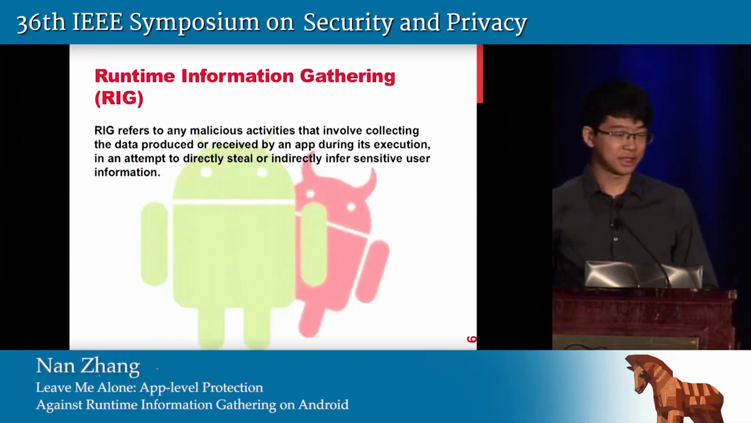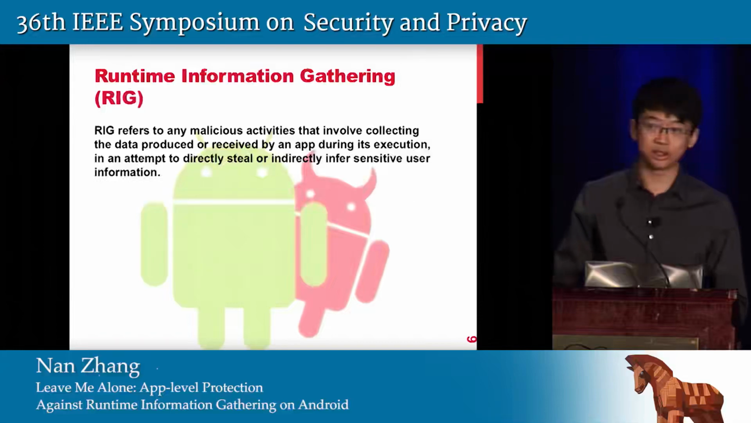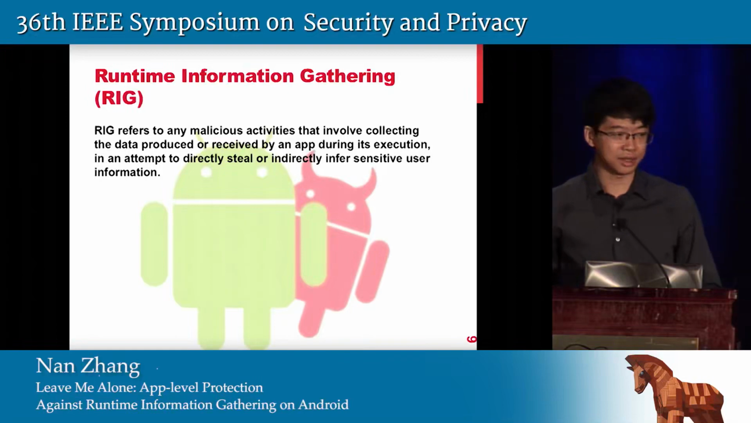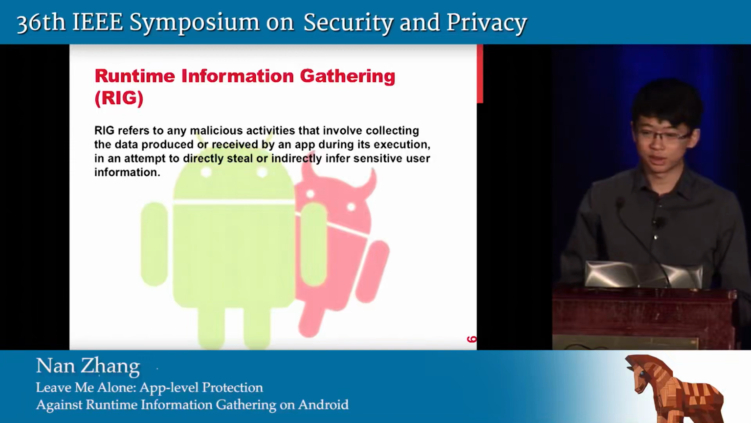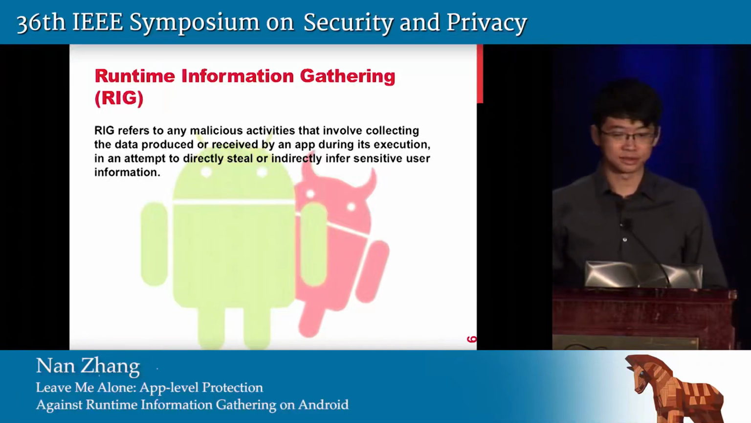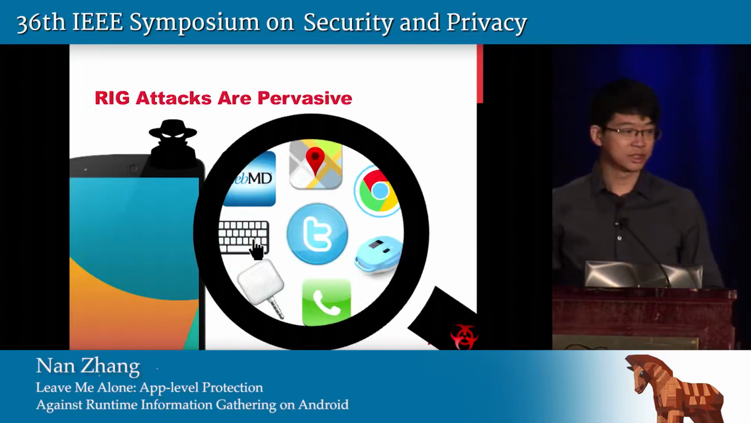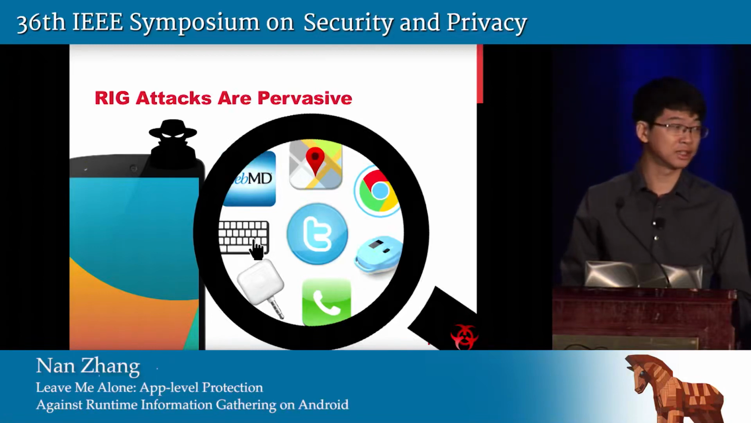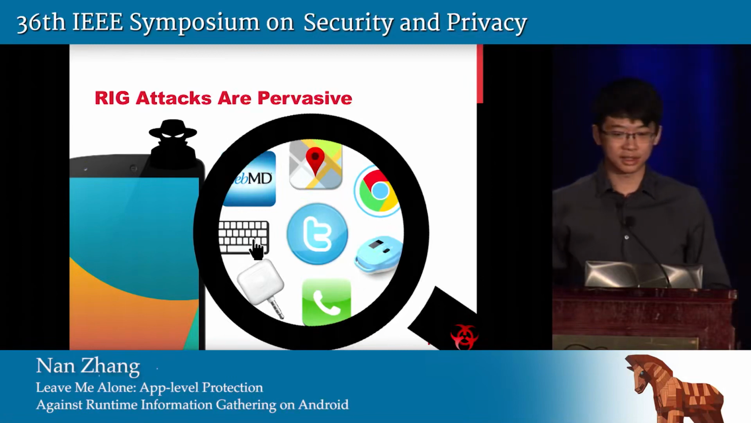So we define all such attacks that directly steal or indirectly infer sensitive user information at the victim app's runtime as runtime information gathering attacks, or RIG for short. To successfully deliver a RIG attack, the malicious app needs to run side by side with the victim app, collecting its data. A lot of researchers have proposed RIG attacks, and most of them are of high impact. New RIG attacks are continuously proposed every year in top conferences. Those attacks together are threatening 1 billion Android users.